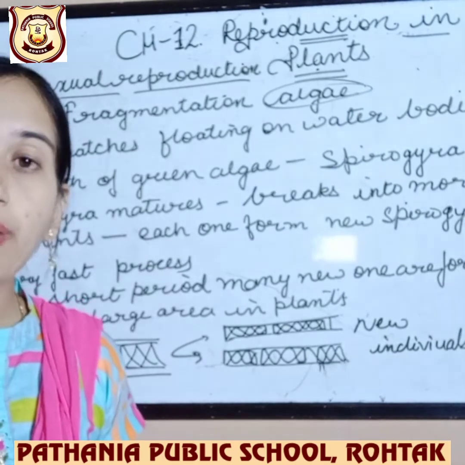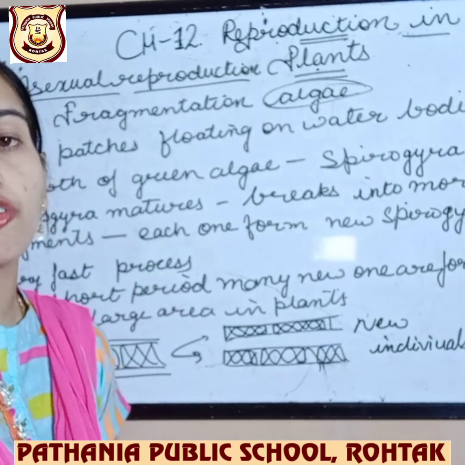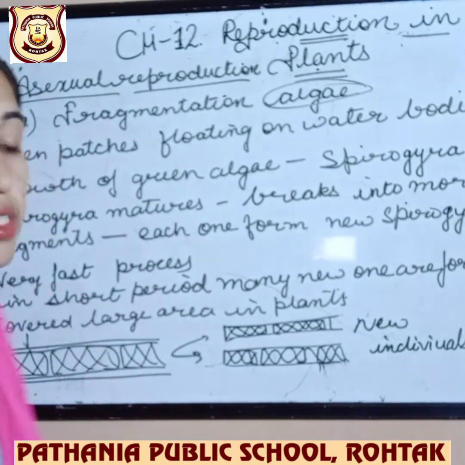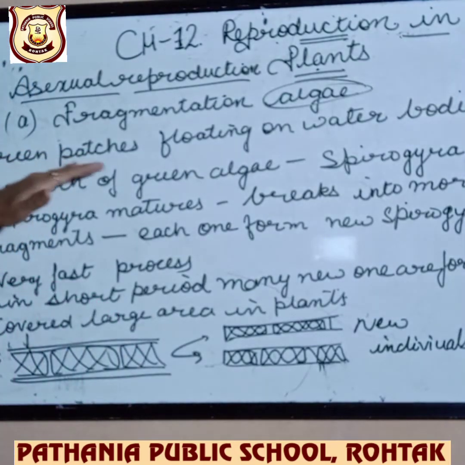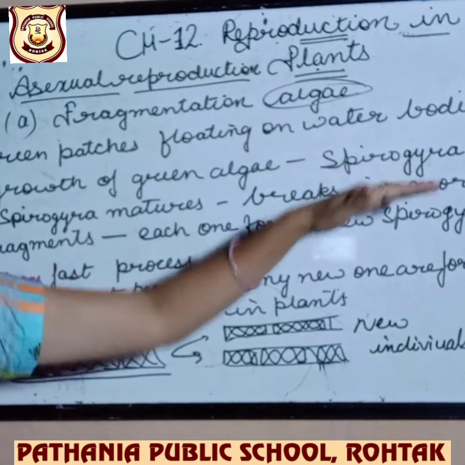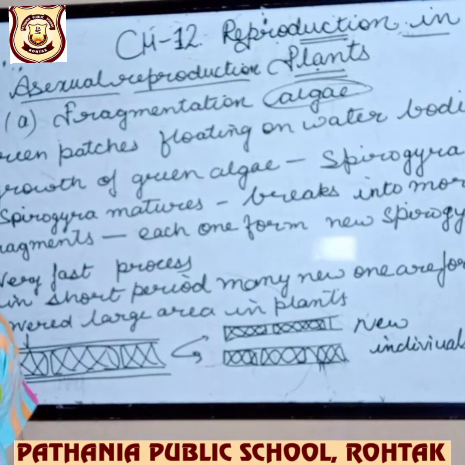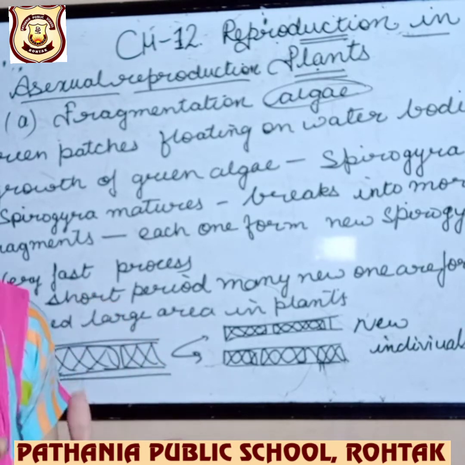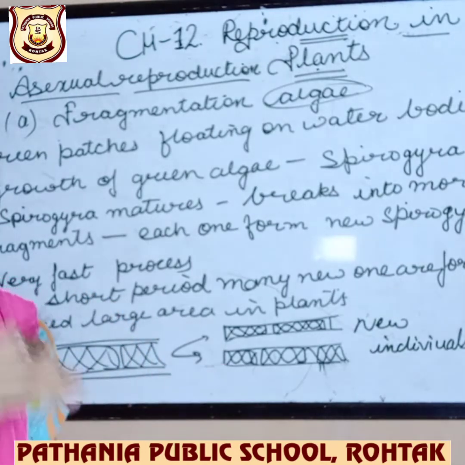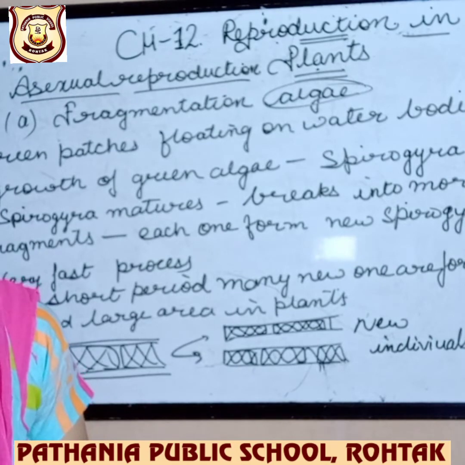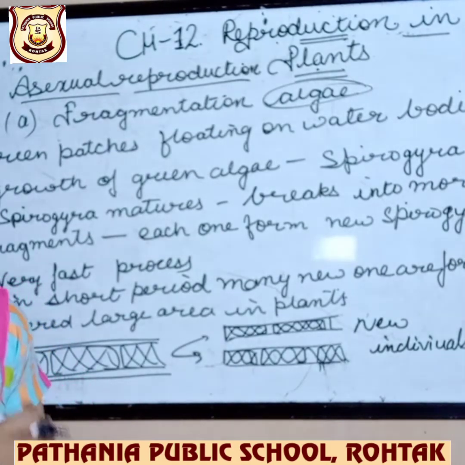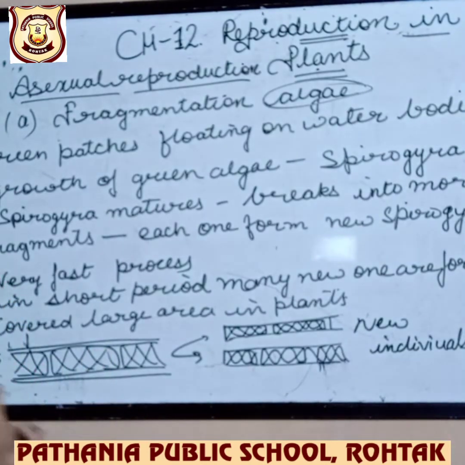It reproduces by fragmentation. How? We will read some important points. There are green patches floating on water bodies. You can see them in ponds where standing water is there, where you can find the green patches floating on the water bodies, mainly standing water.